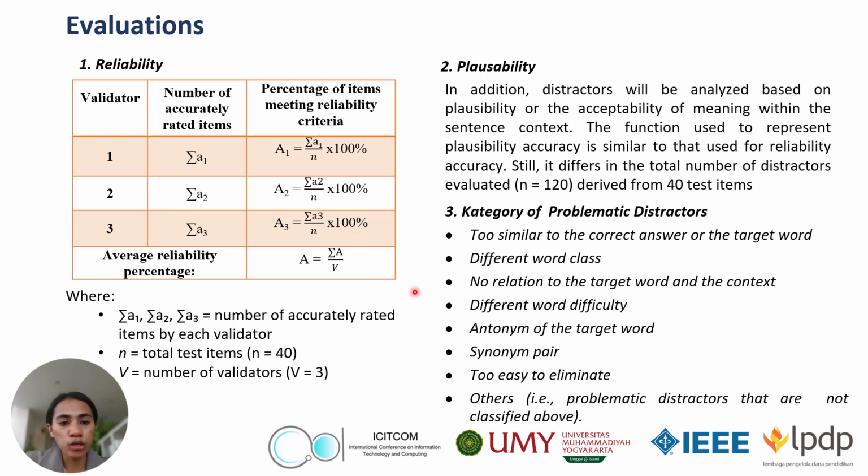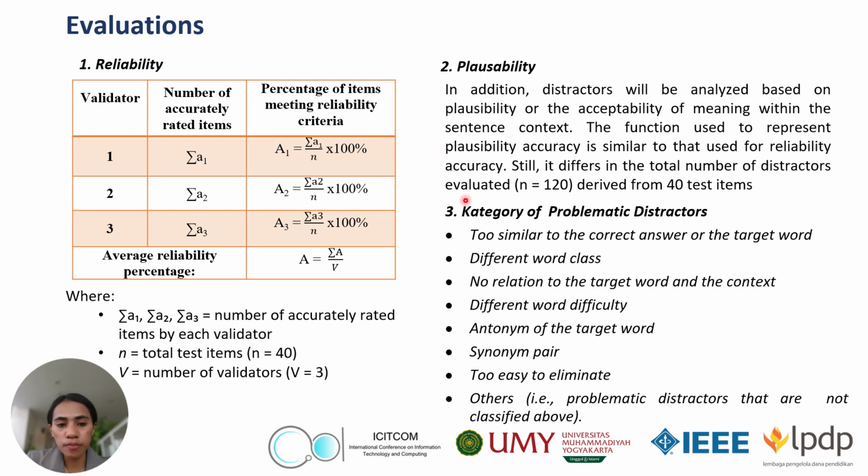And for plausibility analysis, we also check how well the distractors fit naturally and grammatically into the sentence. This analysis covered 120 distractors from the same test items to see if they sounded reasonable but still incorrect.